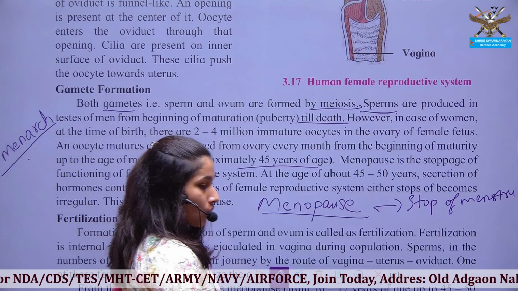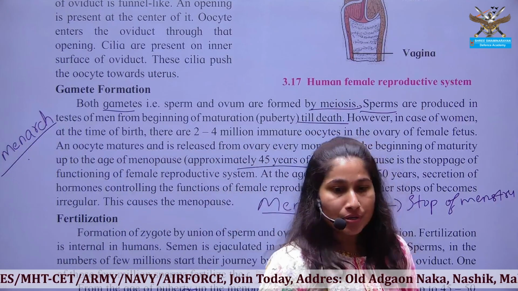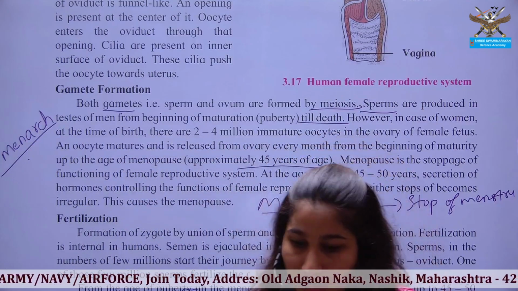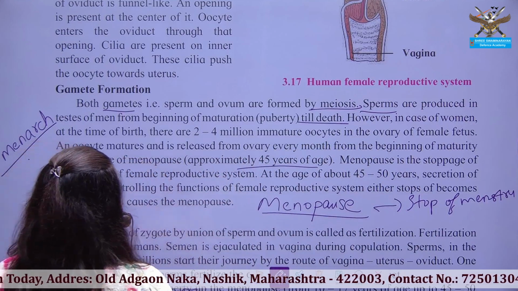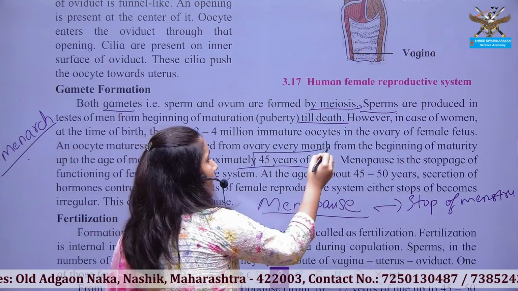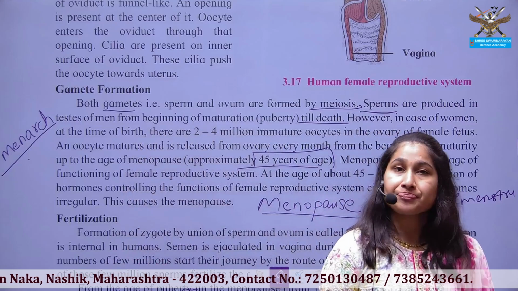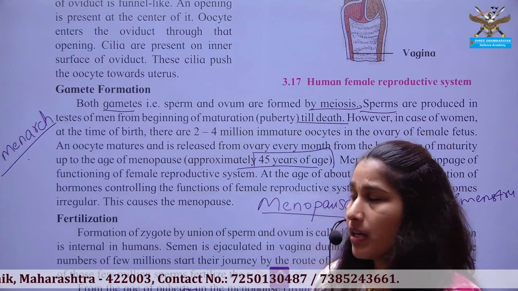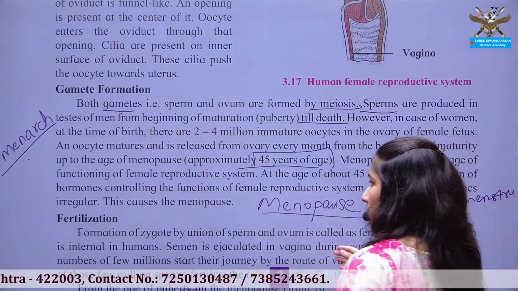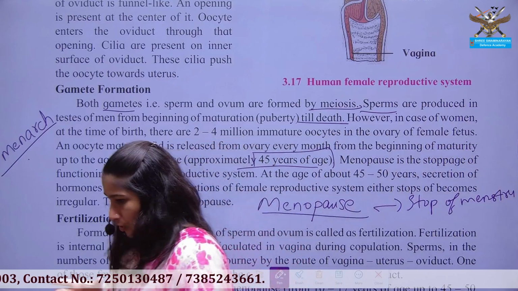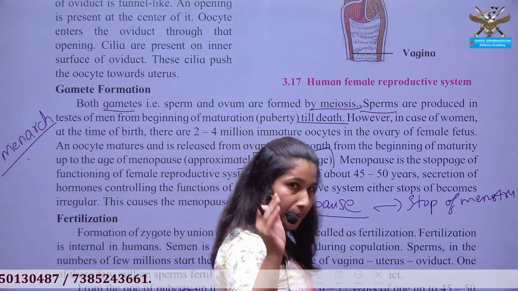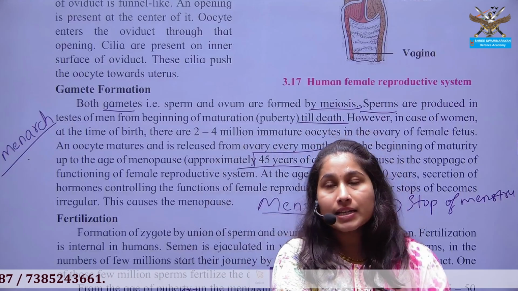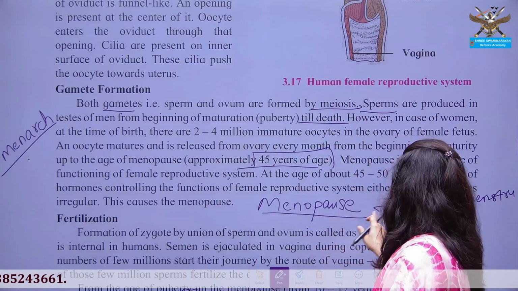Menstruation starts at puberty, whenever the female is of age 12 to 13. At that time the female starts to menstruate, and the starting of menstruation is known as menarche. Okay, so once the female starts to produce the egg, up to what age will she produce these eggs? Up to the age of 45 she will produce the egg. But after 45, in the range between 45 to 50, the process of formation of egg cells stops within the female, and this is known as menopause.